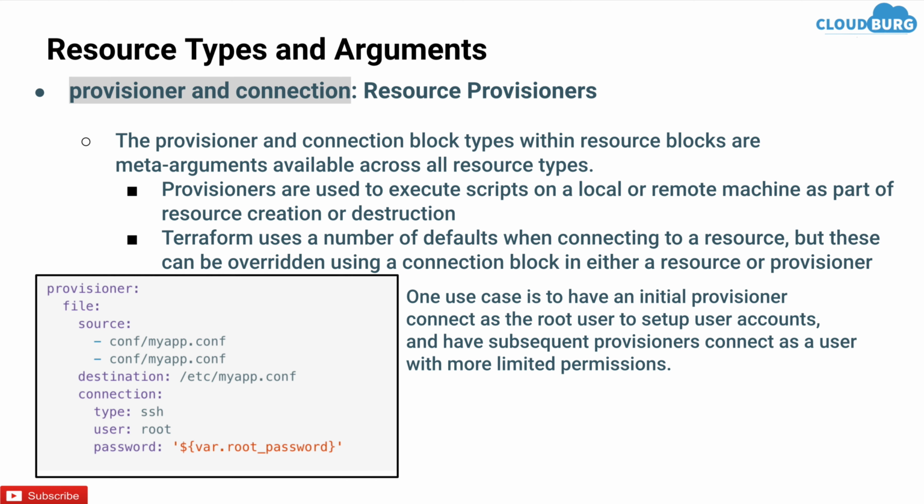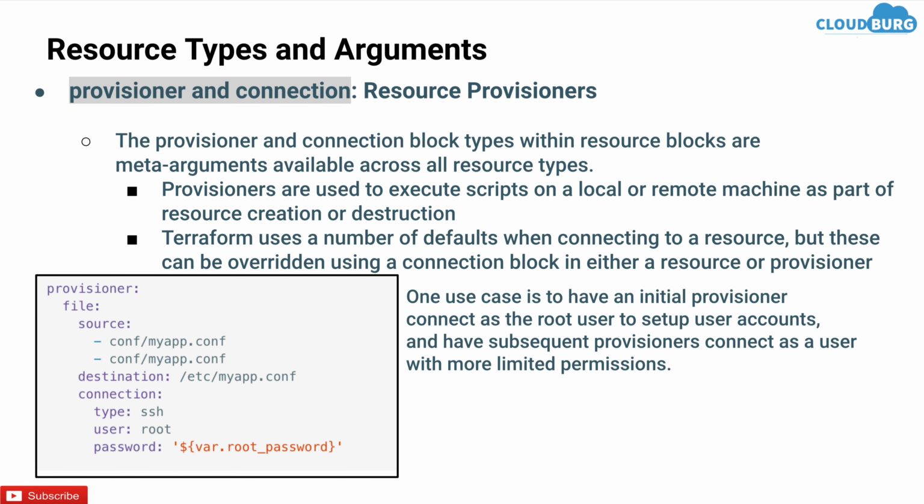One use case is to have an initial provisioner connect as a root user to set up a user account, and have subsequent provisioners connect as a user with more limited permission. So it is a very basic example here. Suppose I want to create 10 users who can access a particular Linux machine. So I can simply provide the authentication details in connection and all the user details in the source file of the provisioner. So it will create all the 10 users after creating the EC2 instance.